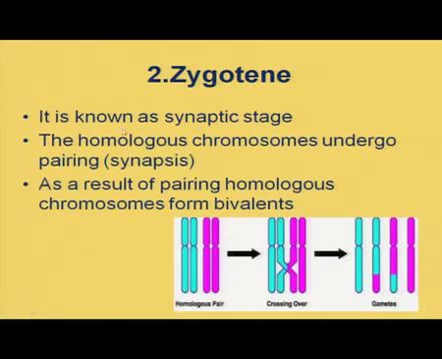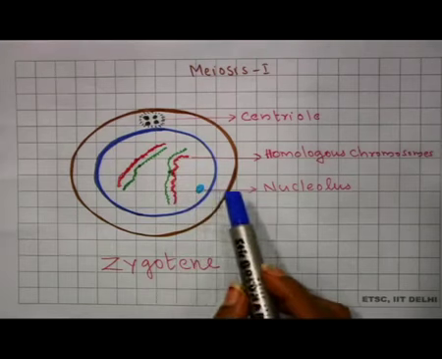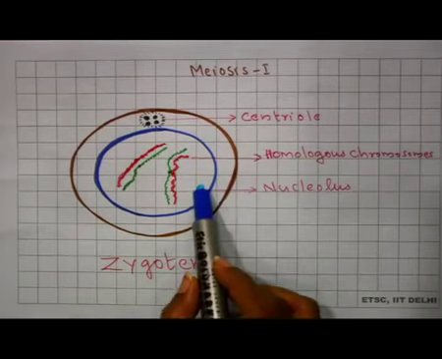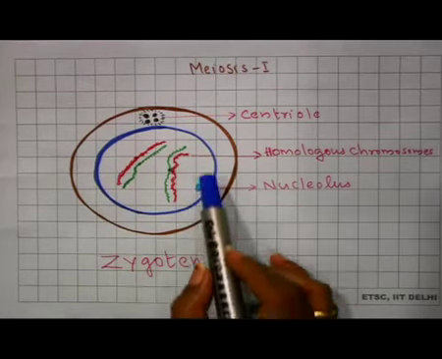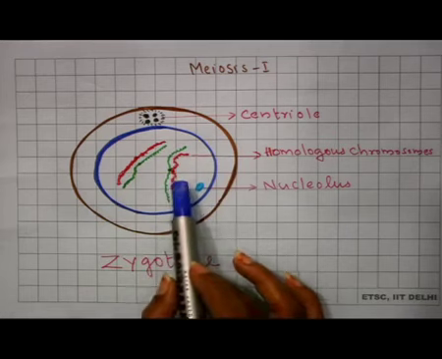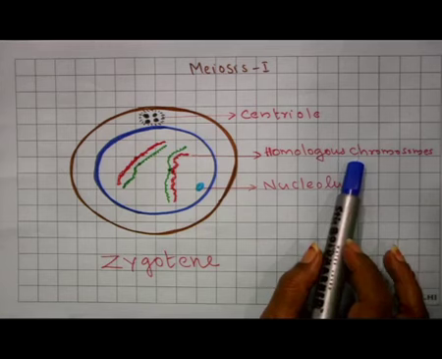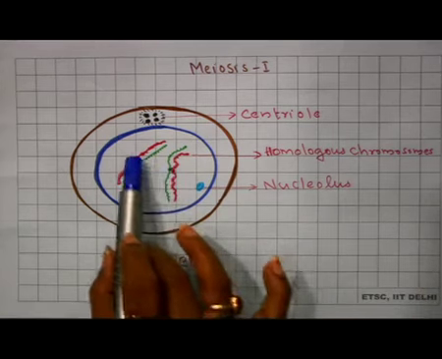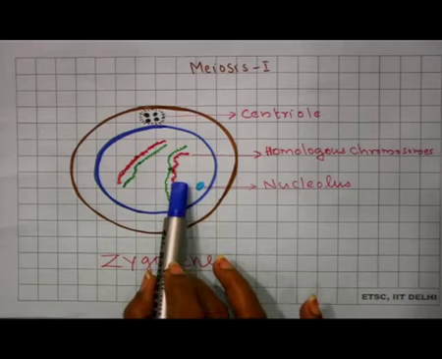Now, here you can see the second stage, zygotene. Zygotene means pairing of homologous chromosomes takes place. You see this diagram, you can see it clearly here. When you are observing here, you can see nucleolus is present, and these are the homologous chromosomes. This red and green chromosome that I have shown here, it is the homologous chromosome. So, here we can see 2 pairs of homologous chromosomes.